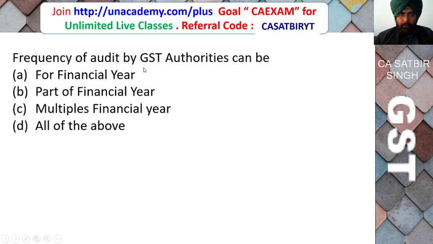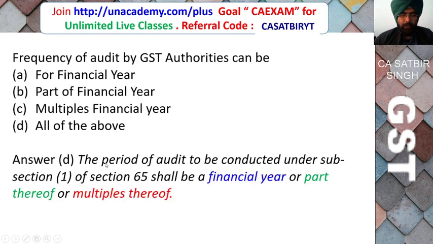Frequency of audit by GST authority can be for a financial year, part of the financial year, multiple financial years, all of the above. The correct answer is that the period of audit to be conducted under section 65 shall be for a financial year or part thereof or multiple thereof. So all of the above is the correct answer.